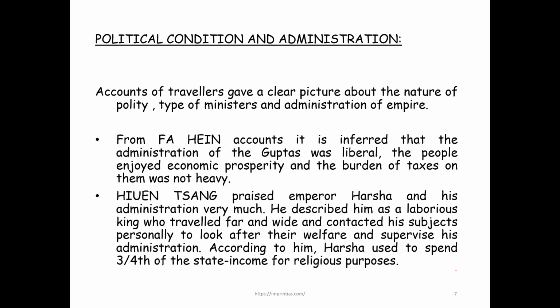Just to go through the various facets they talked about: Fahien typically talked about the fact that the Gupta administration was liberal, and that it enjoyed economic prosperity. The people enjoyed economic prosperity, and the burden of tax was not heavy. Then Hiuen Tsang praised Emperor Harsha a lot, and typically talked about how generous he was.